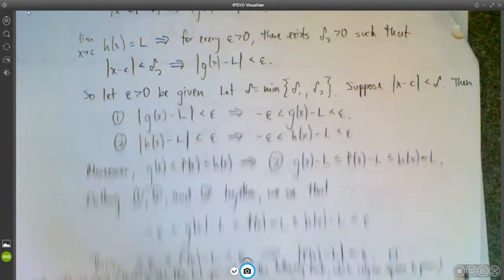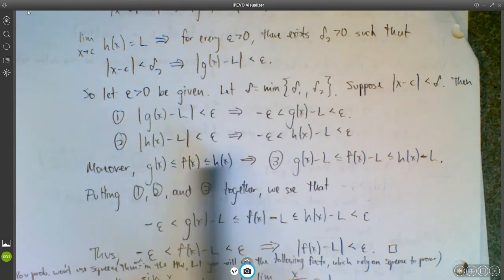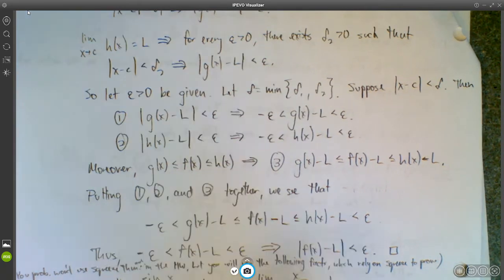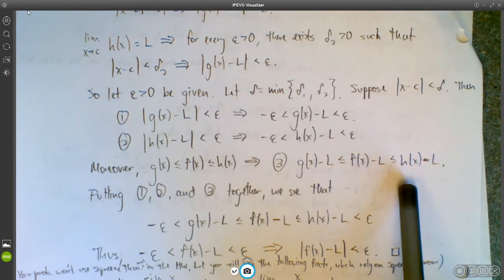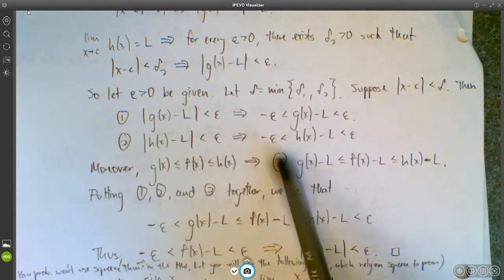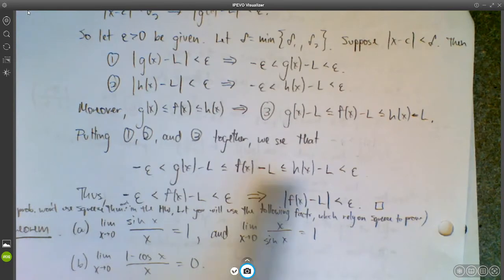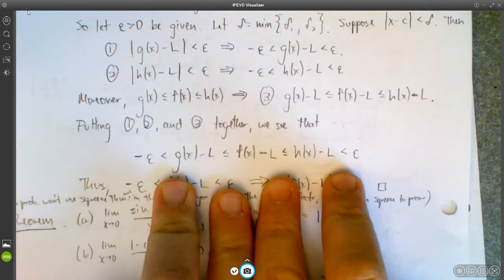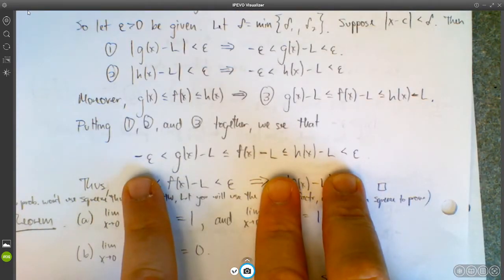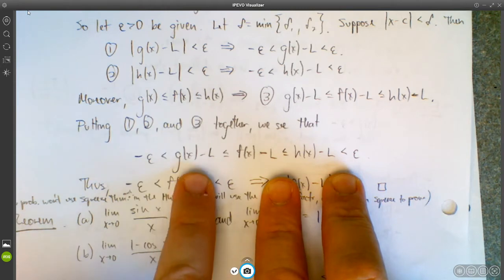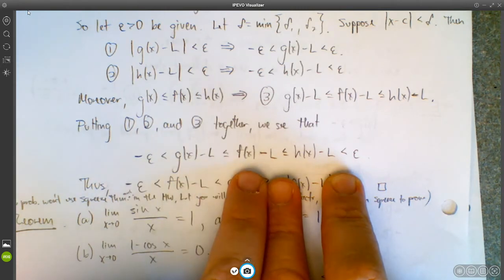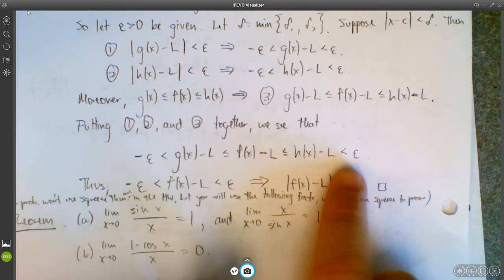And moreover, since f is always between g and h, we can guarantee this third condition. So if you piece these three conditions together, what you get is this long inequality. You see that negative epsilon is less than g of x minus L, which is less than f of x minus L, which is less than h of x minus L, which is less than epsilon.